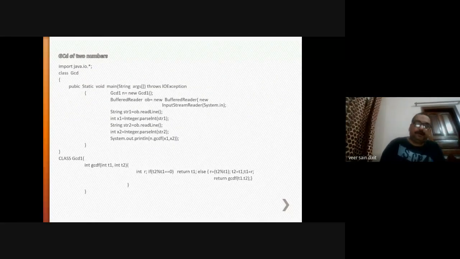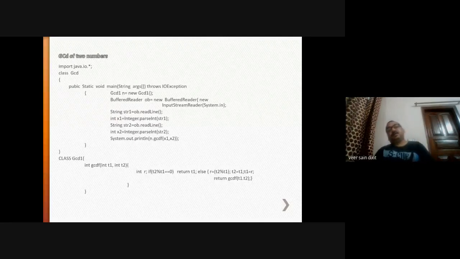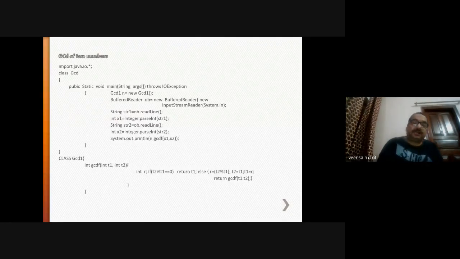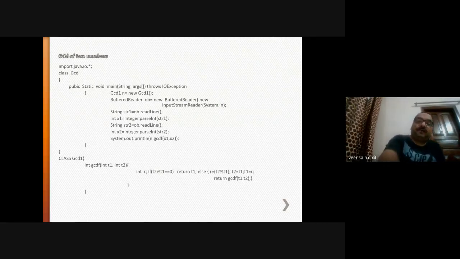So here one is x1, a variable of type integer, Integer.parseInt, and another variable is x2, which is also an integer. The same method is there. You create a BufferedReader object OB, then str1 = OB.readLine, x1 = Integer.parseInt(str1), then str2 = OB.readLine, x2 = Integer.parseInt(str2), the second value.